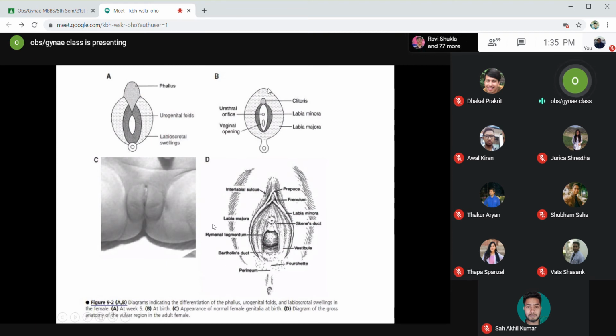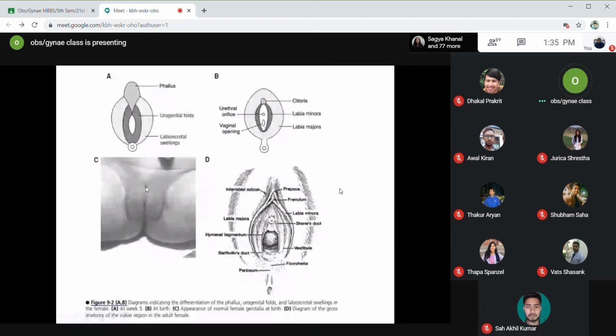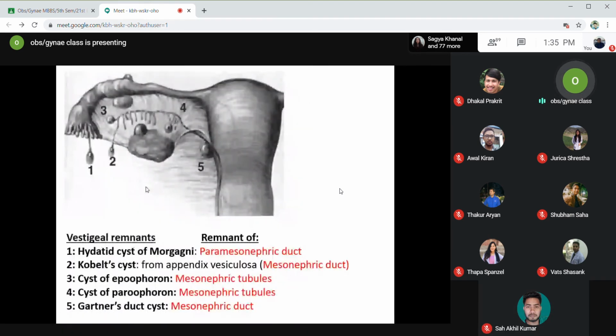Okay, in figure C, you can see this is the diagram of the female external genitalia at birth. There are two labioscrotal swellings that form the labia majora. There is labia minora in between, and the clitoris that is differentiated from the phallus. Now this slide is important because you can get any MCQ from this slide. Many MCQs can be made.